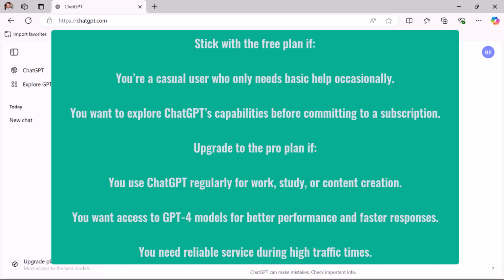Upgrade to the Pro plan if you use ChatGPT regularly for work, study or content creation, if you want access to GPT-4 models for better performance and faster responses, or if you need a reliable service during high traffic times. Remember, you can always start with the free plan and switch to the Pro plan later if needed.